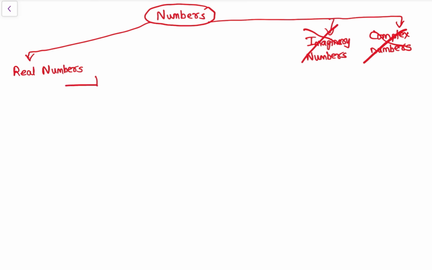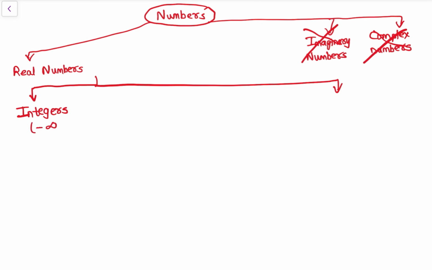And now real numbers are integers. Integers are from minus infinity to plus infinity, right?